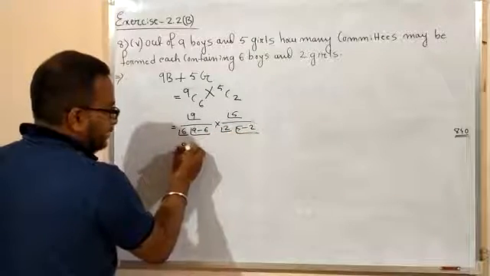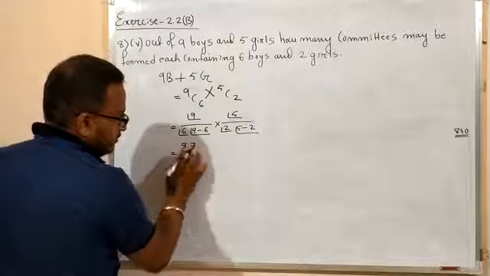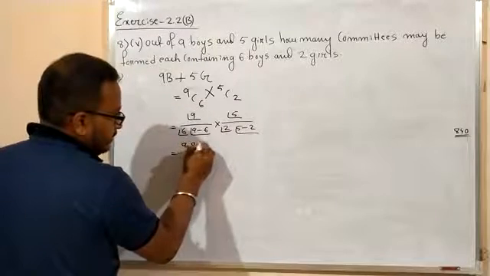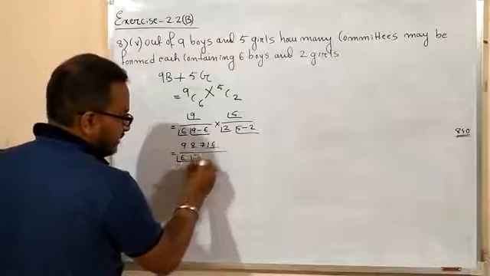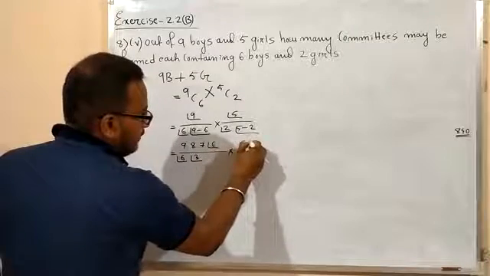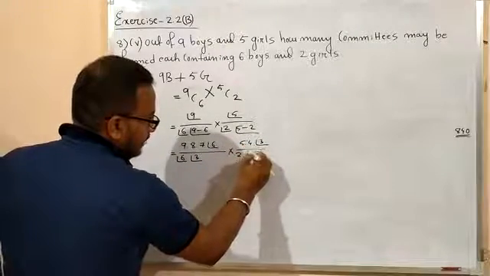So it is 9 into 8 into 7 into factorial 6, which is factorial 6 into factorial 3 cross 5 into 4 into factorial 3. So it is 2 into 1 into factorial 3.